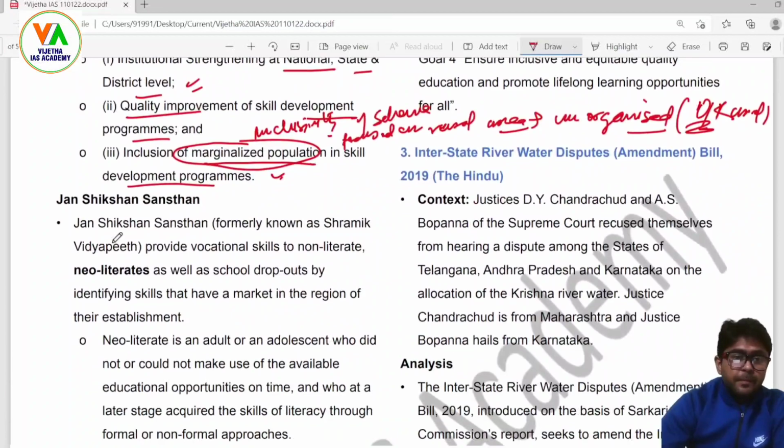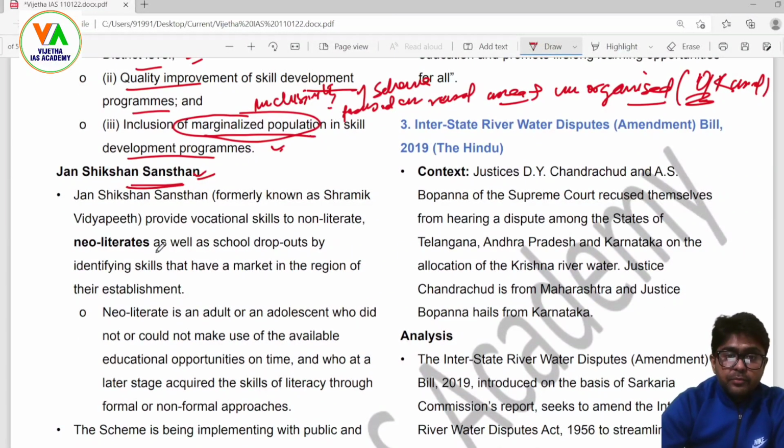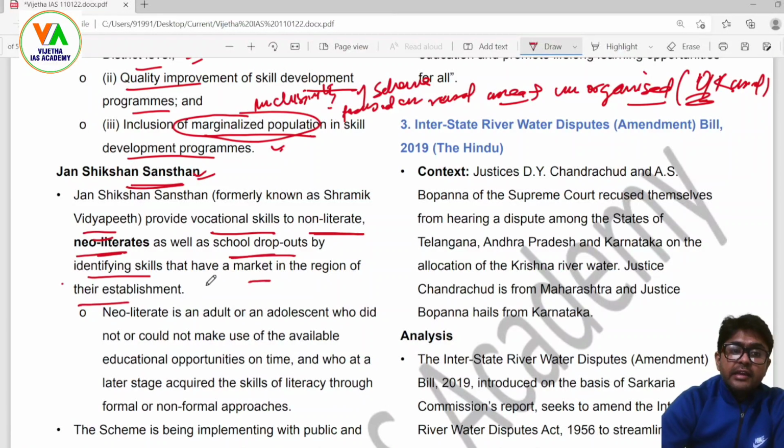Marginalized population. Now, Jan Shikshan Sansthan. The names are a little complicated, I'm sorry, but you have to bear with it. Thanks to the present government. Jan Shikshan Sansthan, formerly known as Shramik Vidyapeeth, provides vocational skills to non-literates as well as school dropouts by identifying skills that have a market in the region of their establishment.